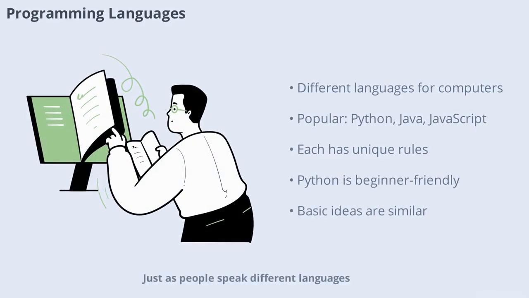Just as people speak different languages, computers understand special languages called programming languages. Some popular ones are Python, Java, and JavaScript. Each language has its own rules, but they all help us communicate with computers. Choosing a language depends on what you want to build. For beginners, Python is often recommended because it's easy to read and write. No matter which language you choose, the basic ideas remain the same. Let's see how these languages look and work.